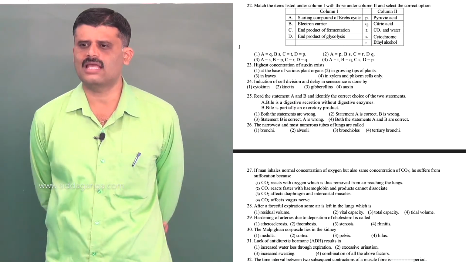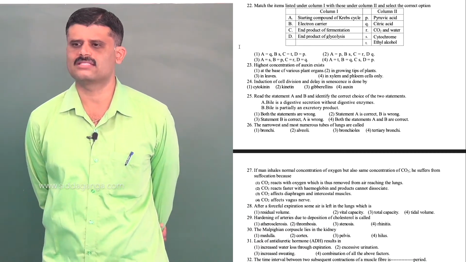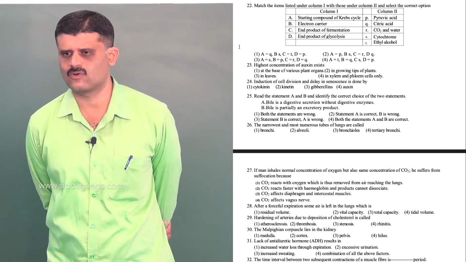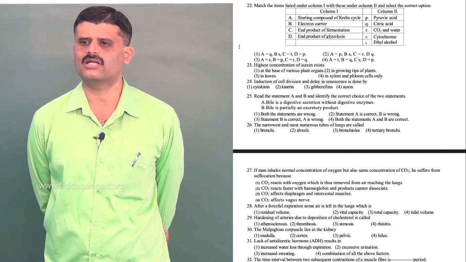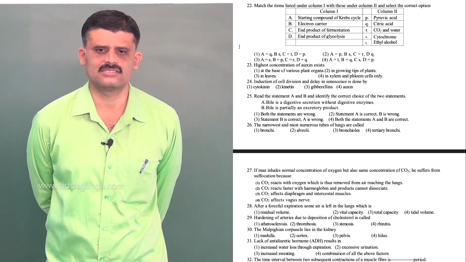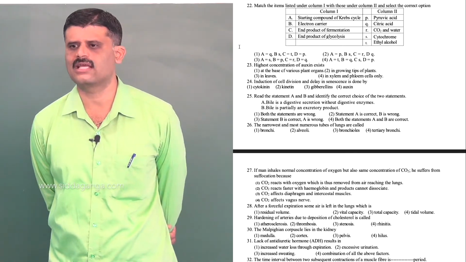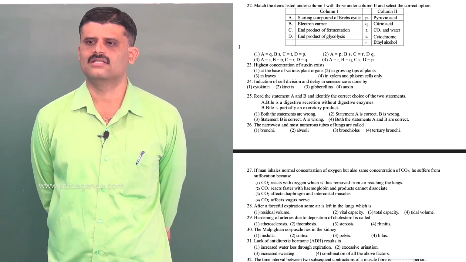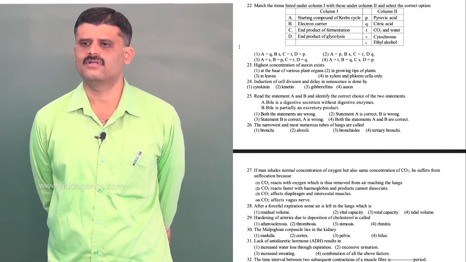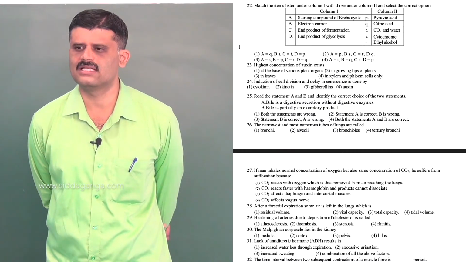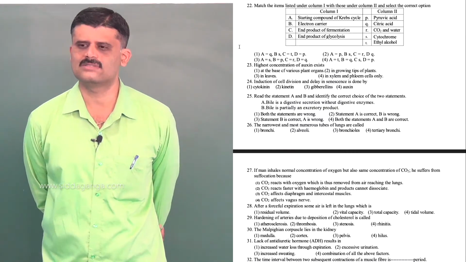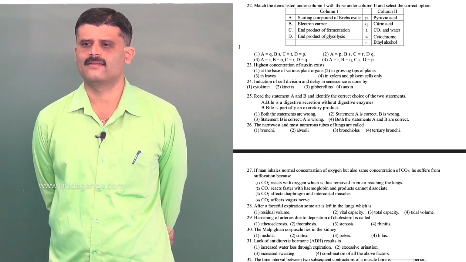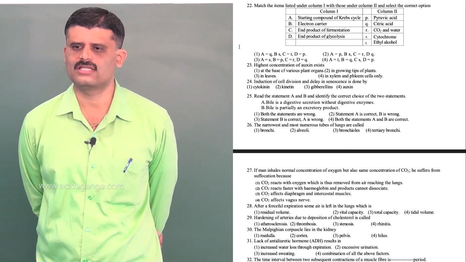Then electron carrier is cytochrome. End product of both in mitochondria as well as in chloroplast is cytochrome. End product of fermentation, either it is of ethyl alcohol or lactic acid. Here it is given ethyl alcohol, right. Then end product of glycolysis, that is what? Glycolysis is pyruvic acid. So, option is 1, correct. Okay.